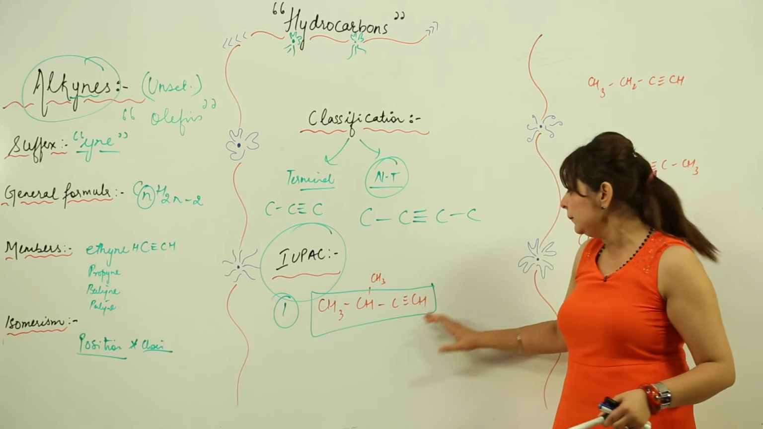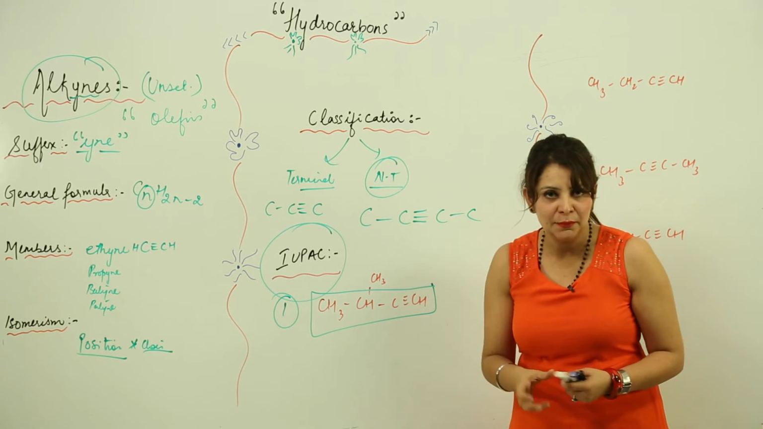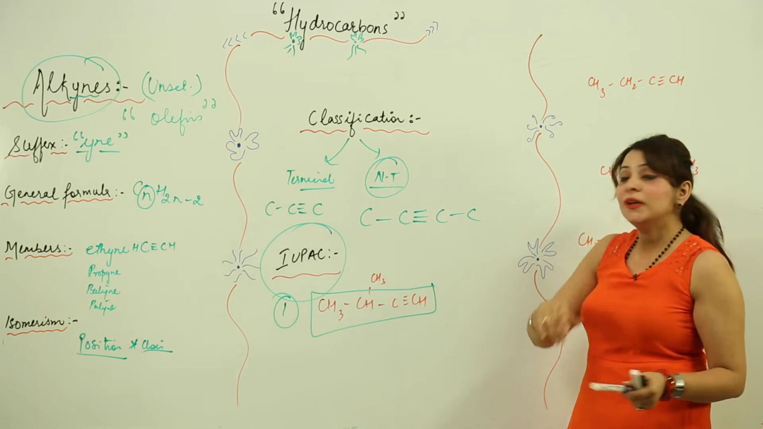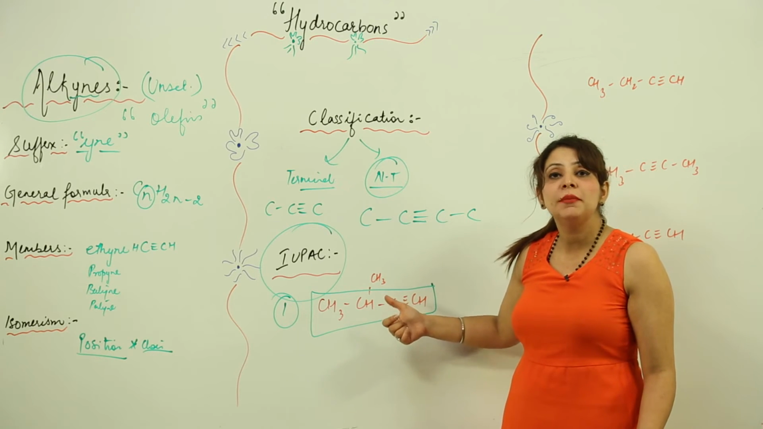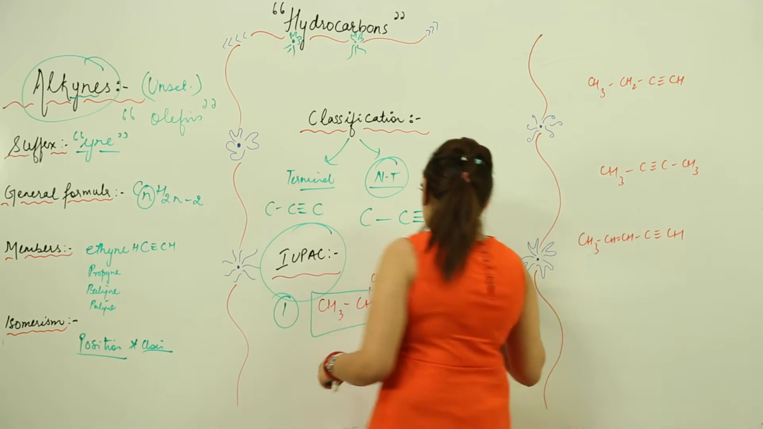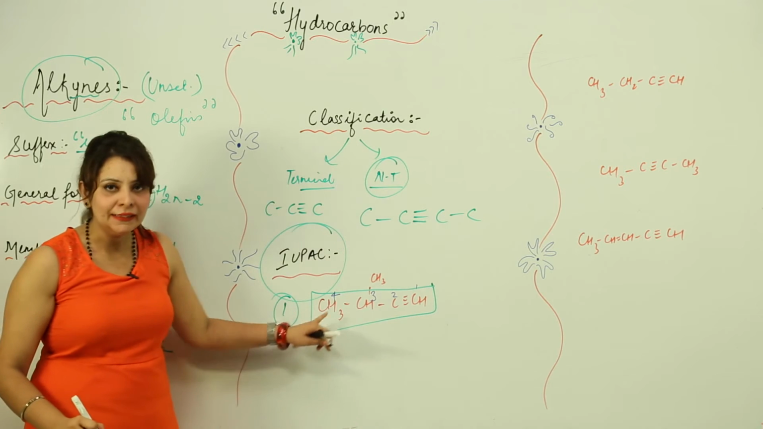So this is what I have done. This is my parent chain. The second step is that now I'm going to number the carbon atoms, right? As you can see, the triple bond is present at the corner, so obviously I need to number it with the minimum number, right? So this is what I'm doing: 1, 2, 3 and 4. So this is my numbering.